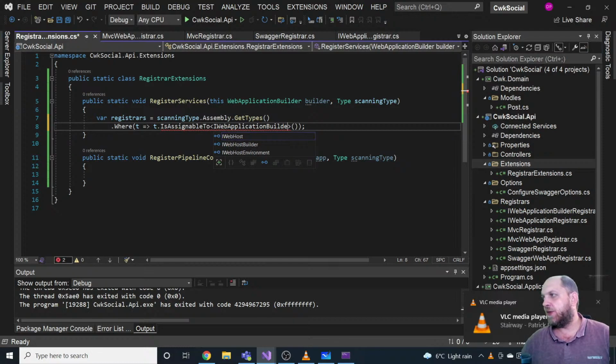We even have this extension method that uses reflection to scan a provided assembly for all registers, and then simply executes the methods to either register the pipeline components, so the middleware, or register the services, which is fairly cool because every time you start up the application, it will do the scan. So if you add a new register, it would automatically detect it and add your services or your custom middleware. And yeah, I guess that's basically it.